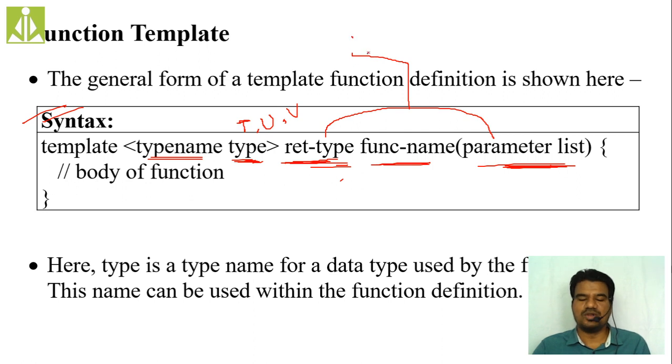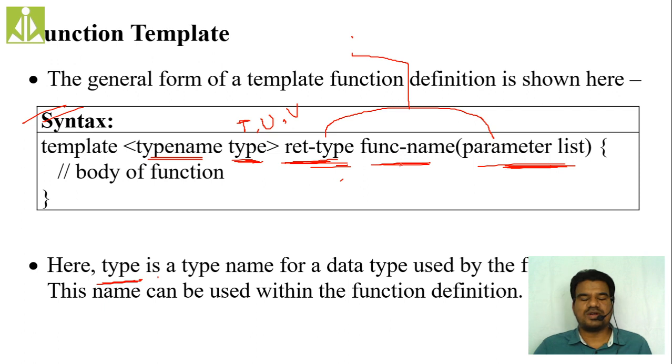Clear? Hopefully you understood. In the above syntax, this type is a type name for a specific data type used by the function. Suppose sometimes you pass integer, sometimes double, sometimes float, simply make this parameter list a template.